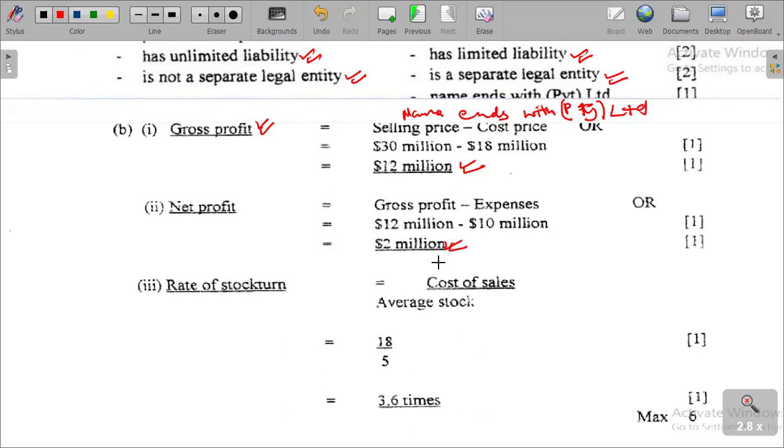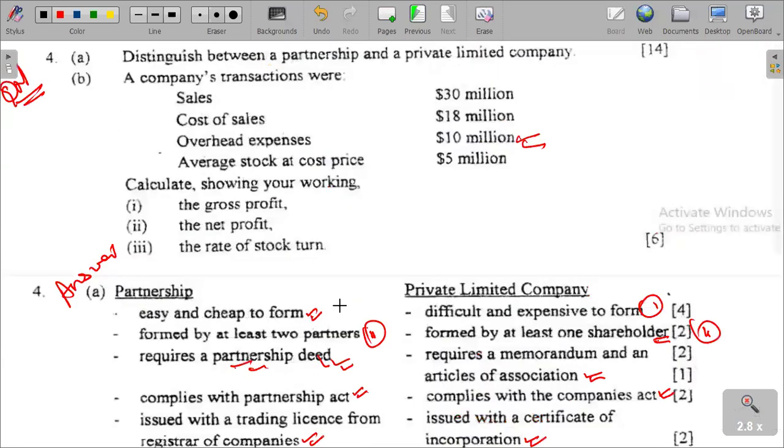And then rate of stock turn is cost of sales over average stock. We can get our rate of stock turnover. How many times is our stock turning?